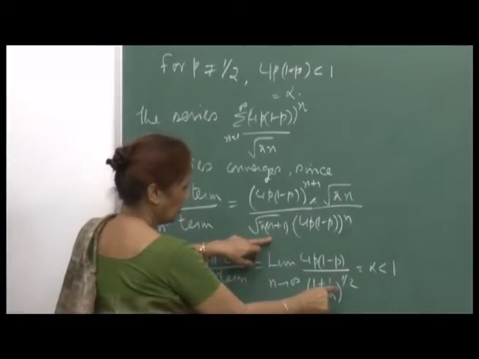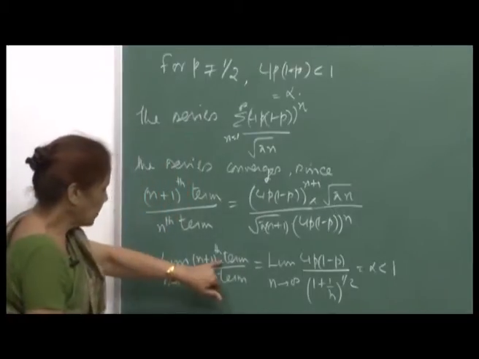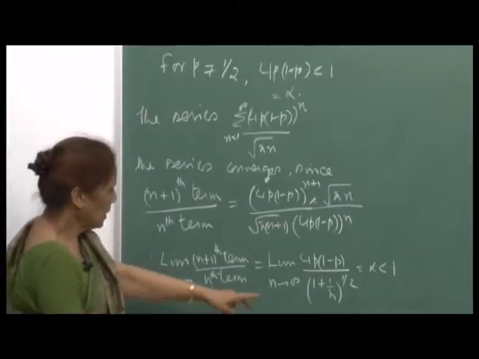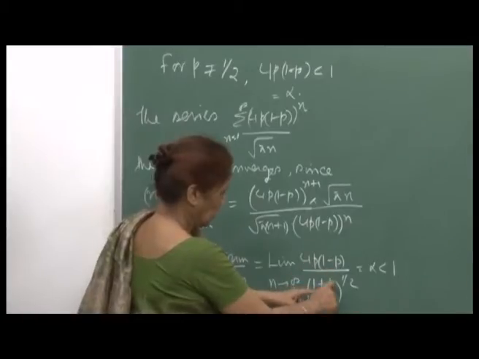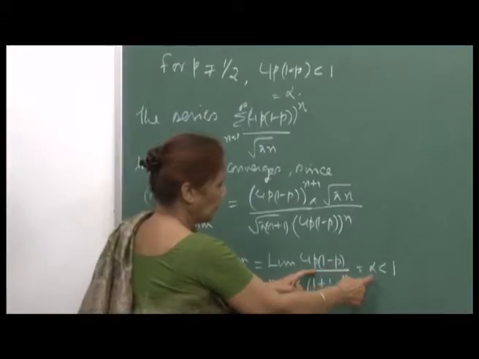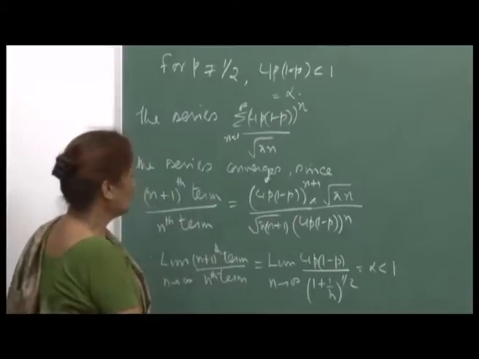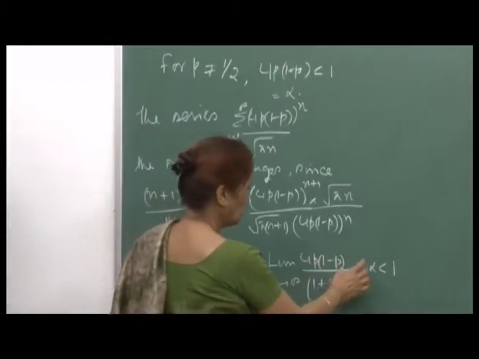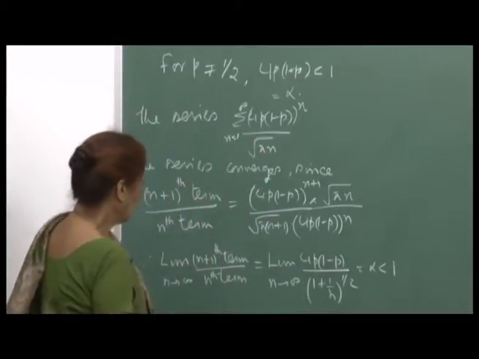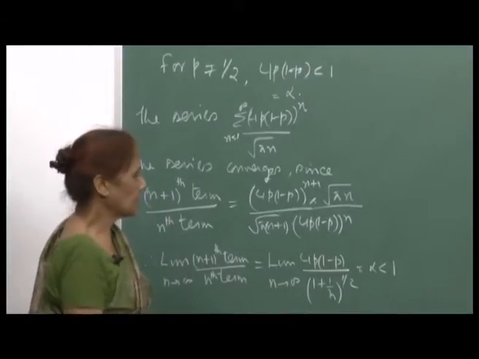So, this will be 1 plus 1 by n raised to half, and therefore, the limit of this ratio of the (n+1)th term and the nth term as n goes to infinity will be, you see this will go to 1, and therefore, it will just converge to 4p into (1-p), which is a number equal to alpha less than 1. Whatever the value of p, since p is not equal to half, this number will be something less than 1, right. And so, in that case we will conclude that all states are transient states.